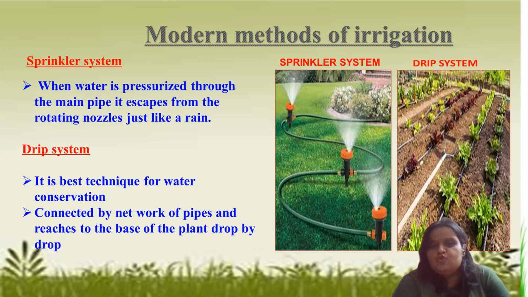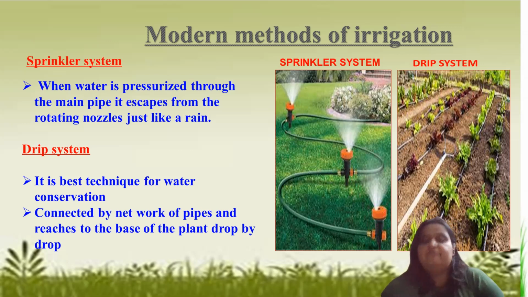So how they are used to irrigate grass in lawns and parks and all. We have seen that. They have a fountain-like structure, and water is pressurized through the main pipe. One main pipe is there, and they supply water to rotating nozzles, and the water comes out like rain, right? We sometimes enjoy coming under this kind of sprinkler system. Okay, the next one we have is the drip system.